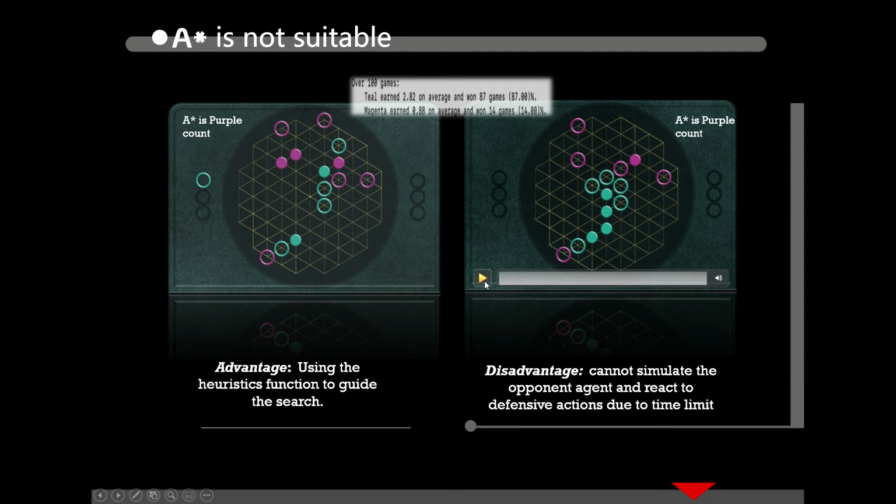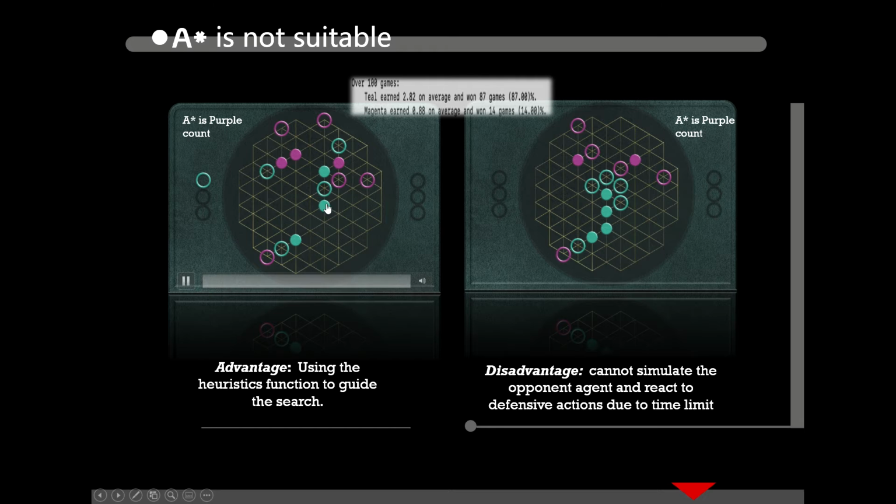The first video shows the advantage of A*. It can use the heuristic function to guide the search. However, the second video will demonstrate the weakness of A*. A* cannot simulate the opponent's agents and react to defensive actions due to the time limit. It is easy to lose the games at this stage.